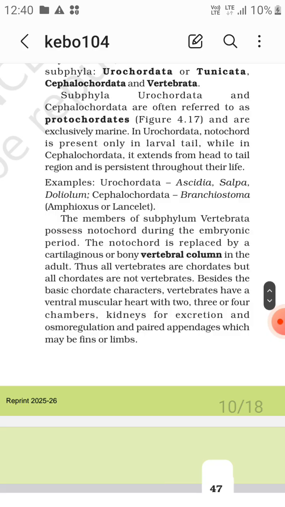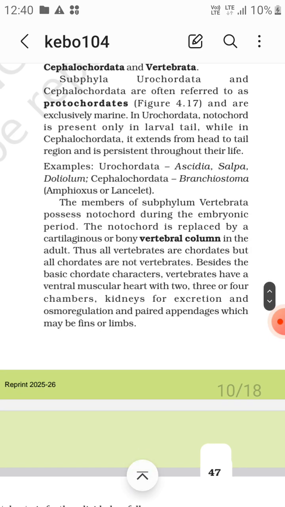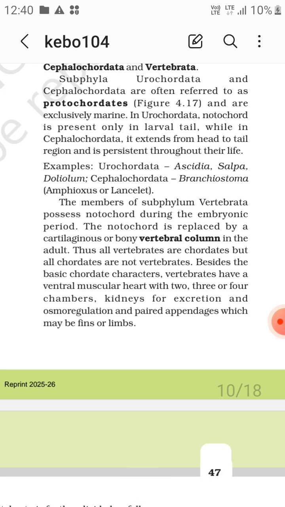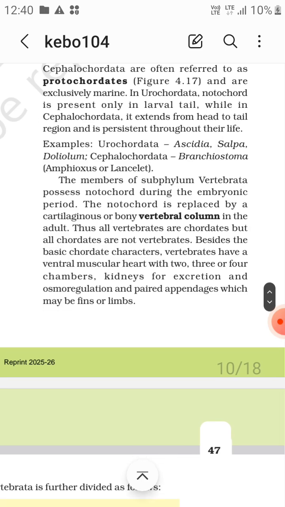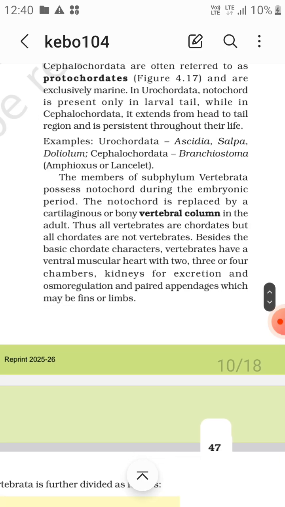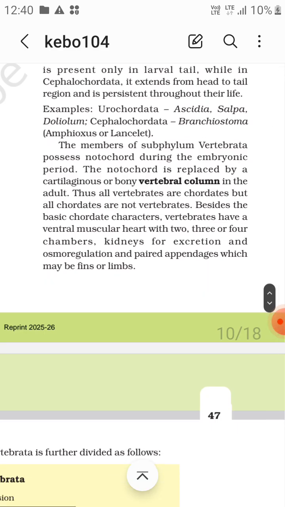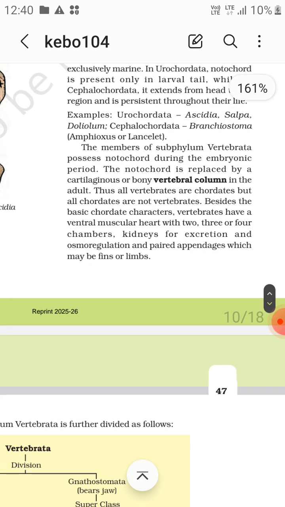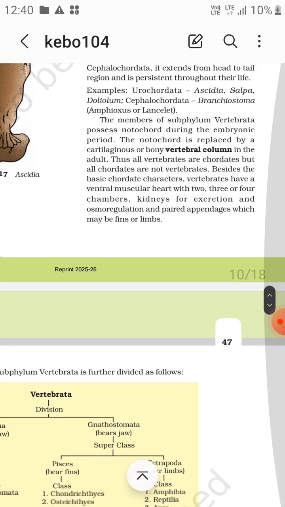Besides the basic chordate characters, vertebrates have a ventral muscular heart with 2, 3, or 4 chambers: 2 in fishes, 3 in amphibians and reptiles, and 4 in birds and mammals. They have kidneys for excretion and osmoregulation, and paired appendages, which may be fins or limbs. In Pisces it is fins, and in tetrapods, that is superclass, they have the limbs.